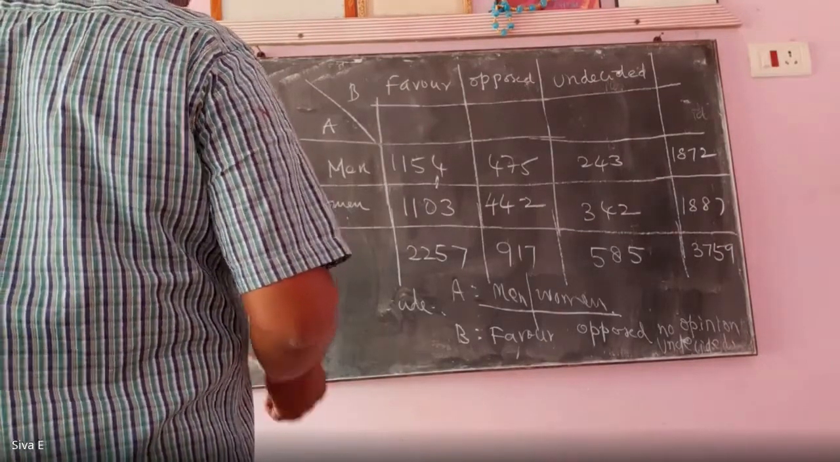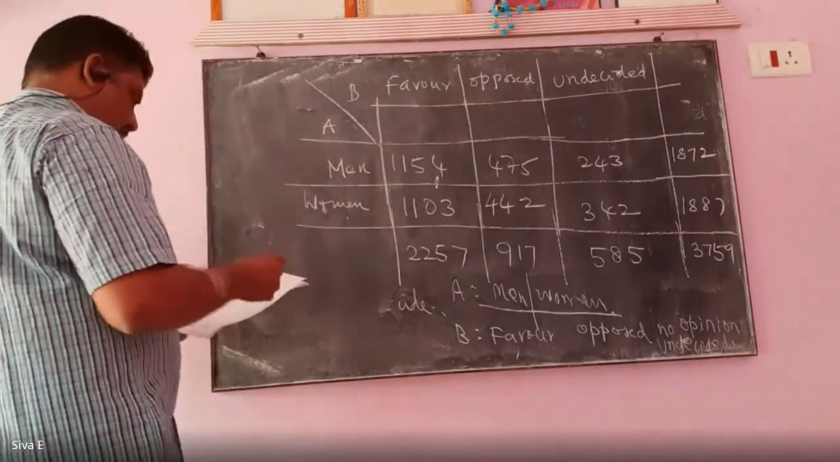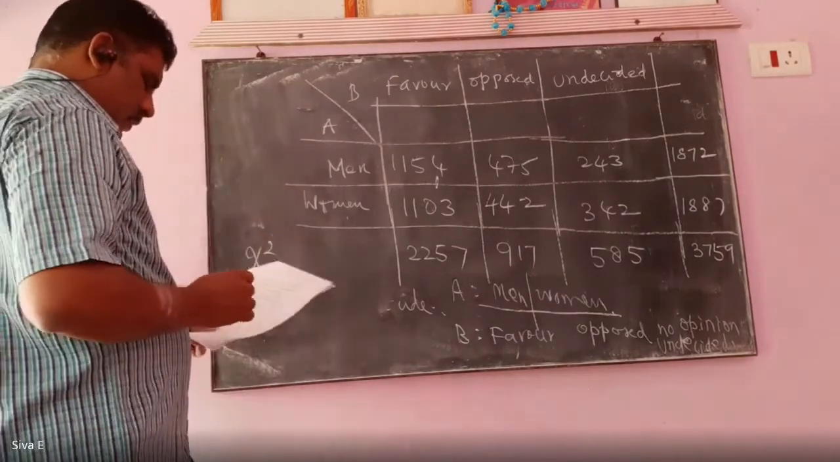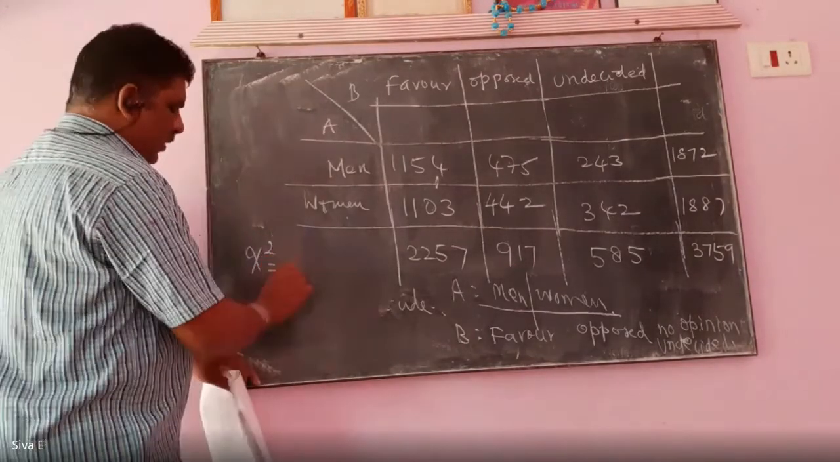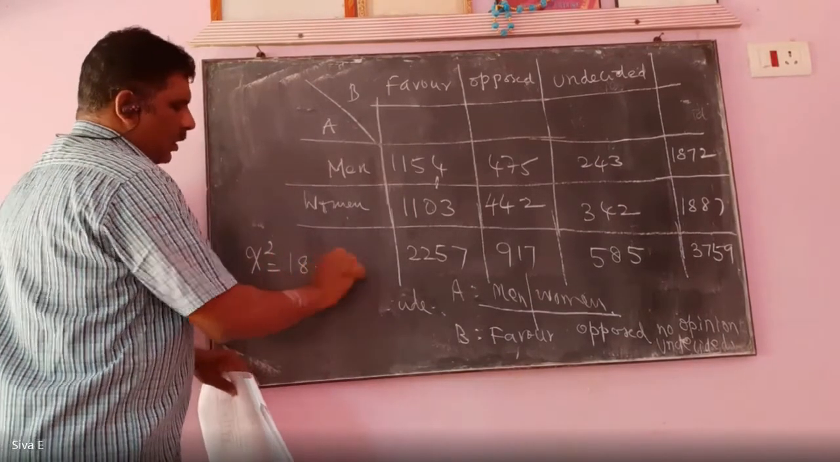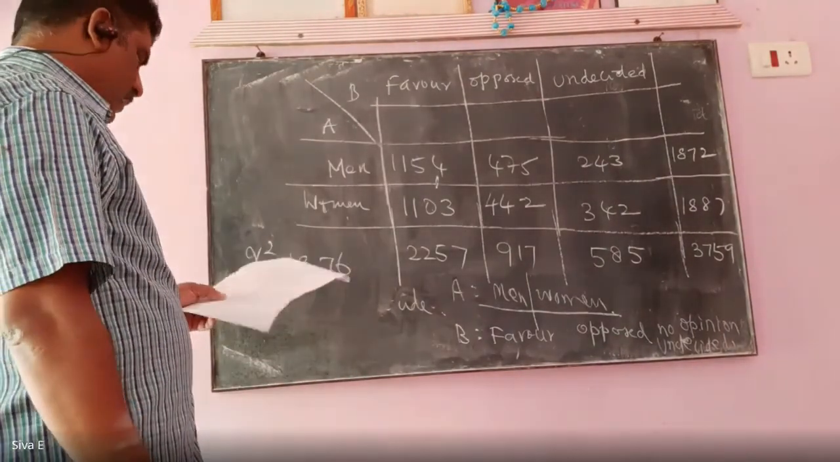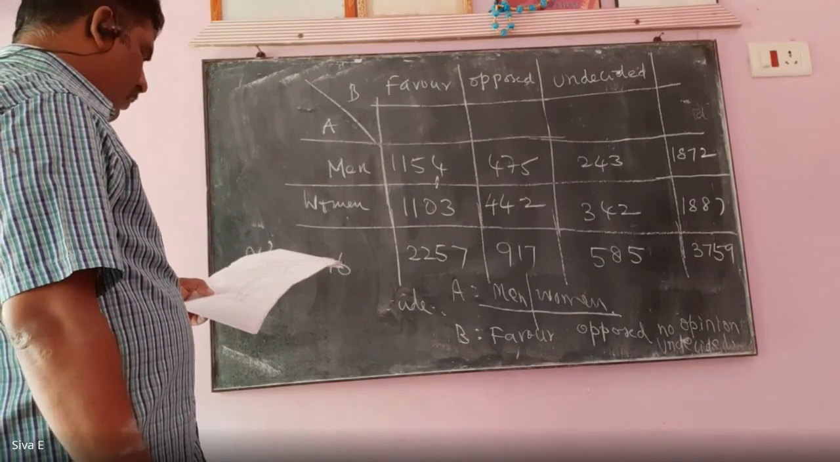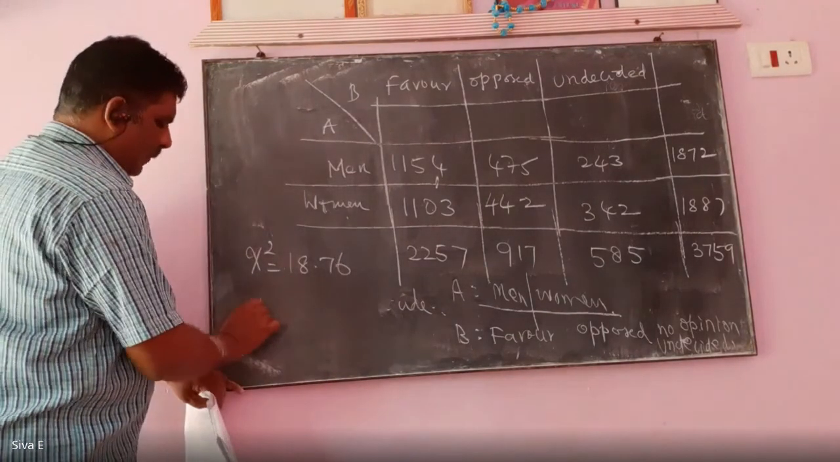Please note down that chi square is 18.76. You can verify afterwards. If any one of you have done it, please share in the group. The table value is 5.99. Chi square